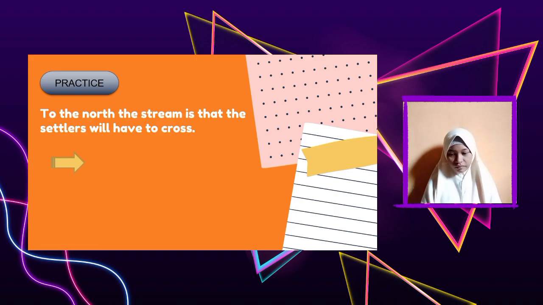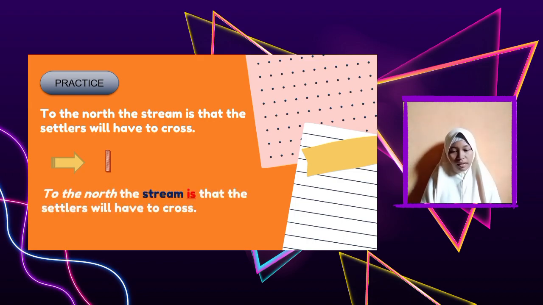Okay, next. To the north, the stream is that the settlers will have to cross. So what is the answer? The answer is incorrect, because to the north is the place, the stream is the subject, and is is the verb, but here the subject and verb are not inverted.